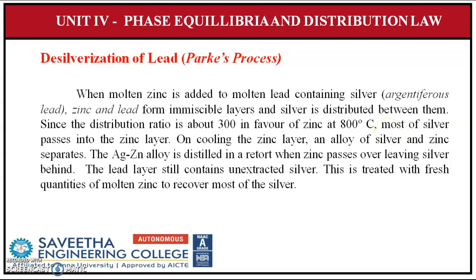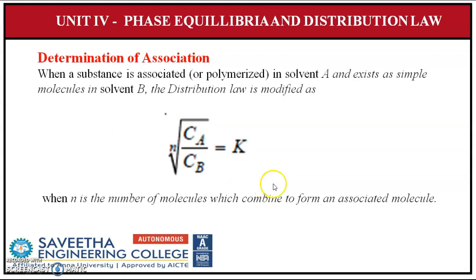On cooling the zinc layer, an alloy of silver and zinc separates. The silver and zinc alloy is distilled in a retort when zinc passes over, leaving silver behind. The lead layer still contains unextracted silver. This is treated with fresh quantities of molten zinc to recover most of the silver.